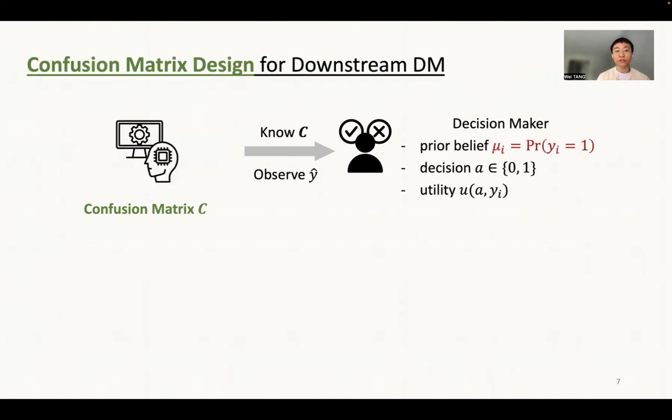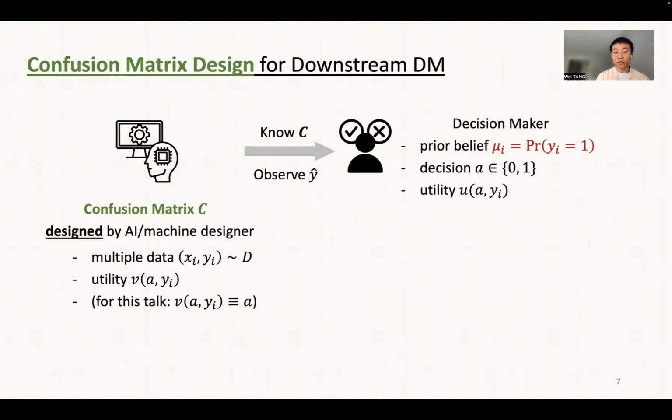And as I mentioned, the confusion matrix here is not an inanimate object. It can actually be designed by the AI and machine designer. And moreover, the AI and machine designer can have access to multiple data instances realized from a data distribution, and the machine designer needs to provide predictions for each of these data instances.